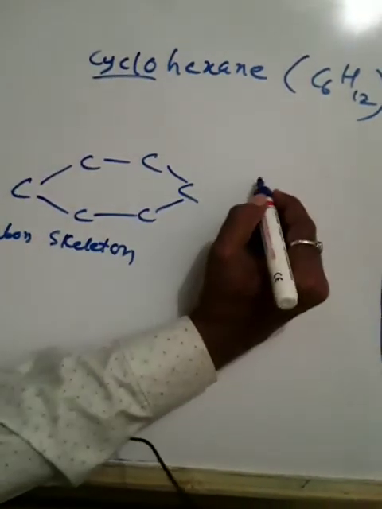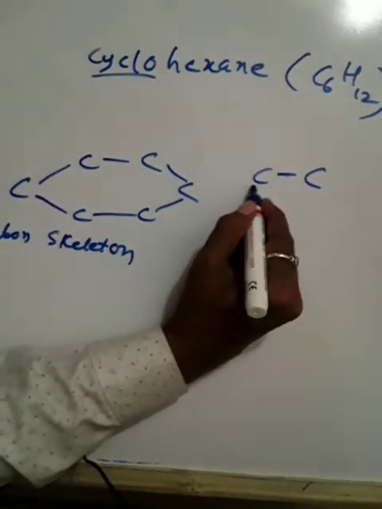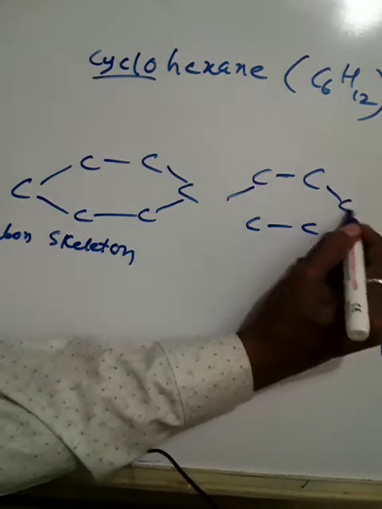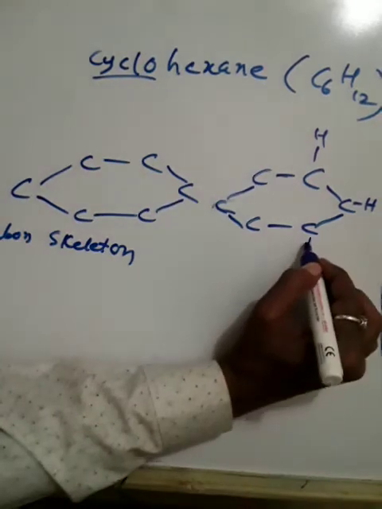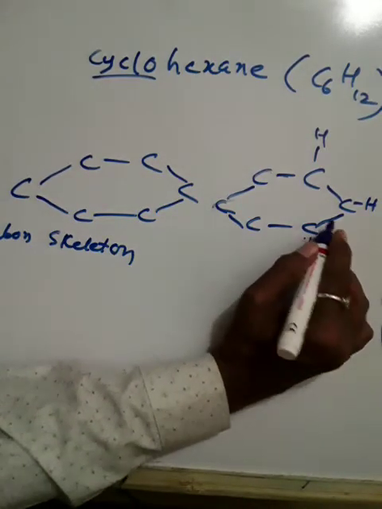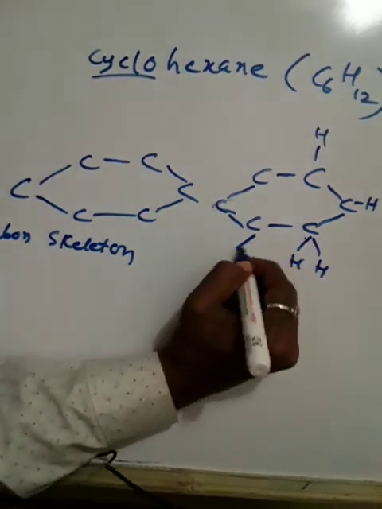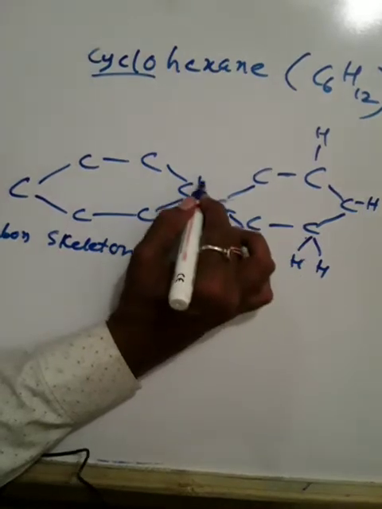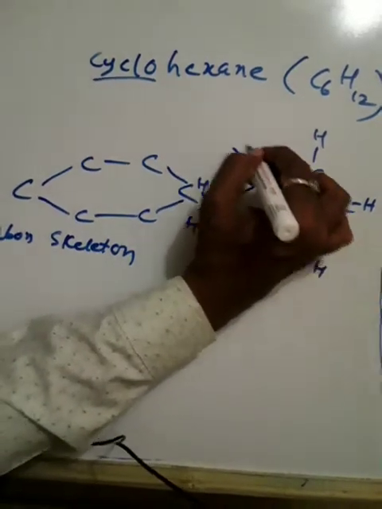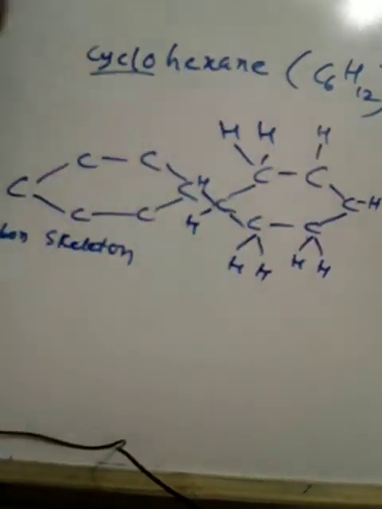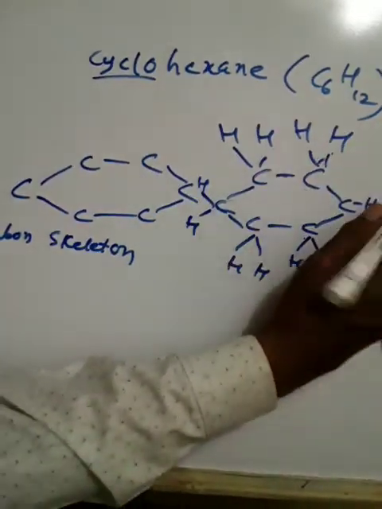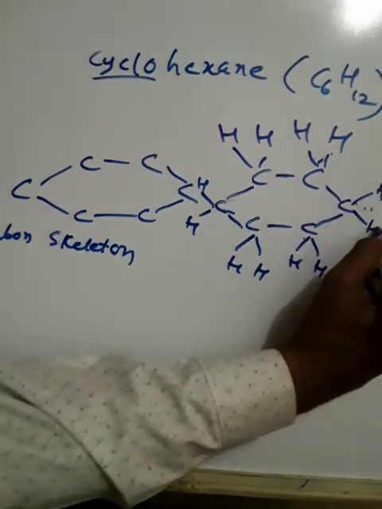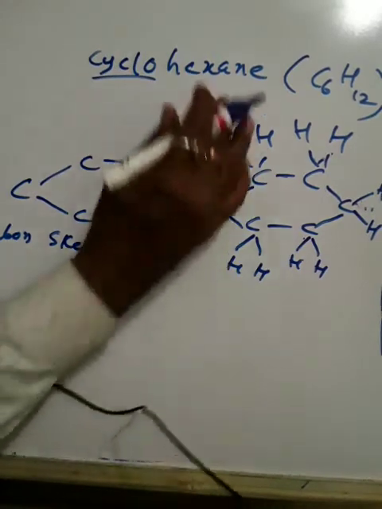Each carbon is joined with 2 carbon atoms and carries one hydrogen atom, 2, here also the same case, H and H. So this is C6H12, cyclohexane.